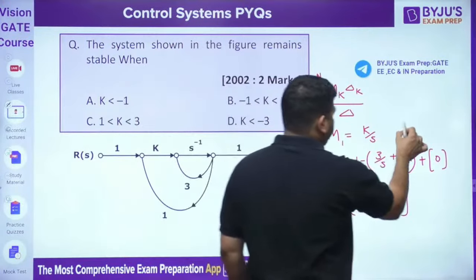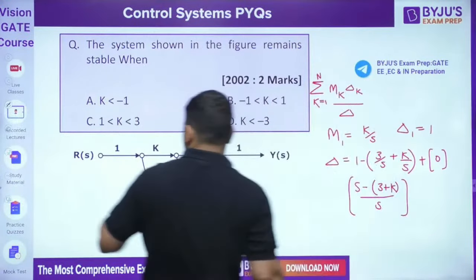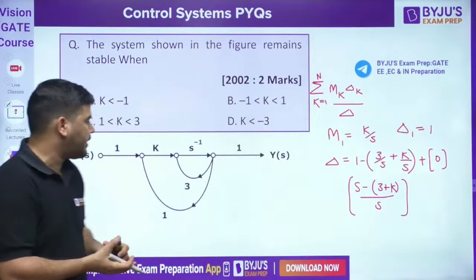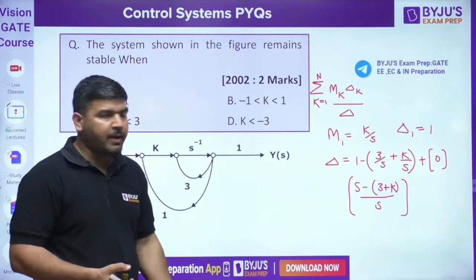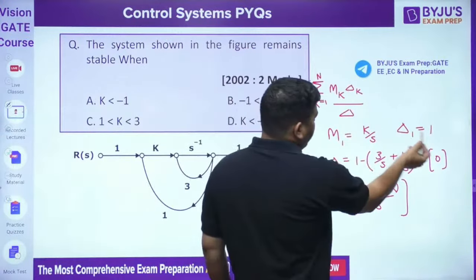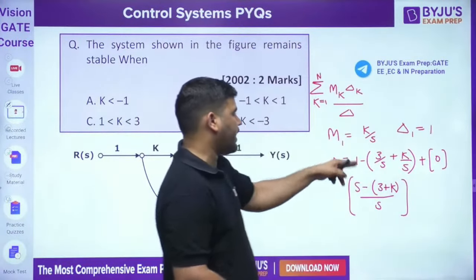Now what is delta 1? Delta 1 is 1, because this is the first forward path and there is no individual loop which is non-touching to this forward path. Now you can put these values in the formula and calculate.